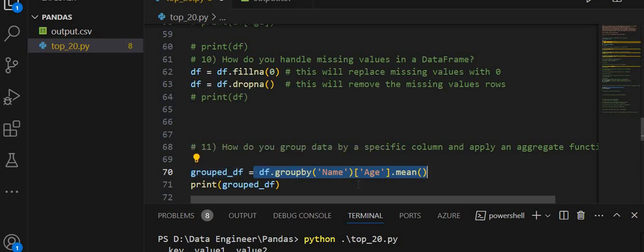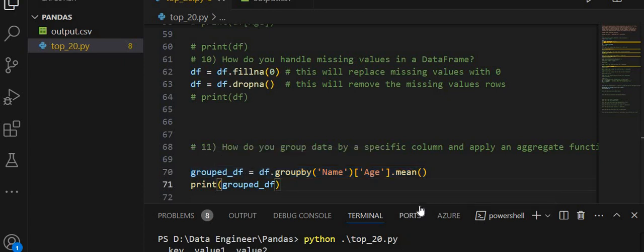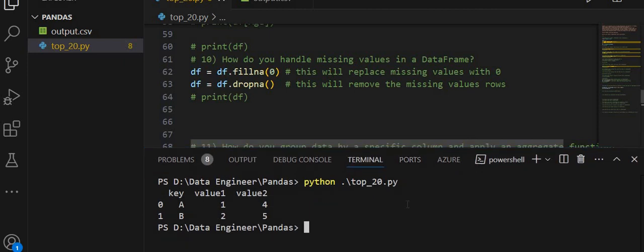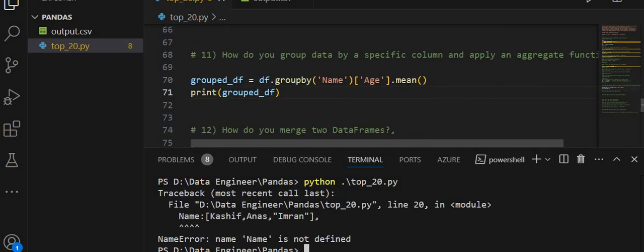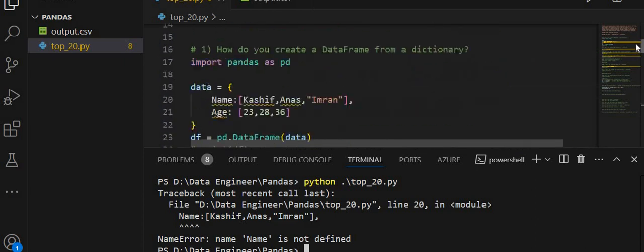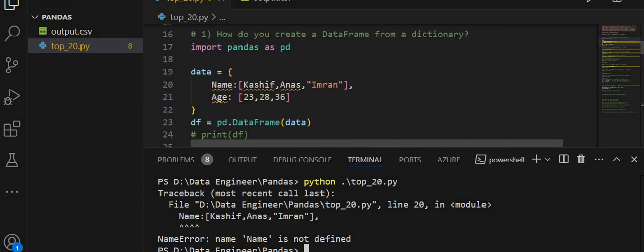So let's print this, save this, cls, and run it. I am grouping, the name is not defined, name is not defined, why not defined, name.